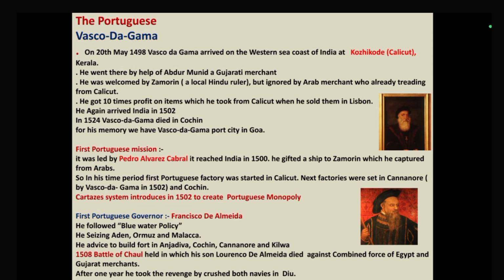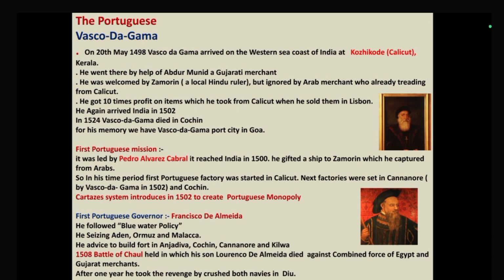The second factory of the Portuguese was established in Kannur by Vasco da Gama in 1502, and the third one in Cochin. So sometimes in the UPSC exam, the order of factories is given and you have to rearrange it. So beta, first factory in Calicut, second in Kannur, and third one in Cochin. So Calicut, Kannur, and Cochin were the starting factories of the Portuguese.